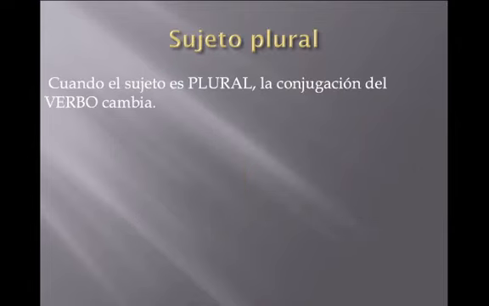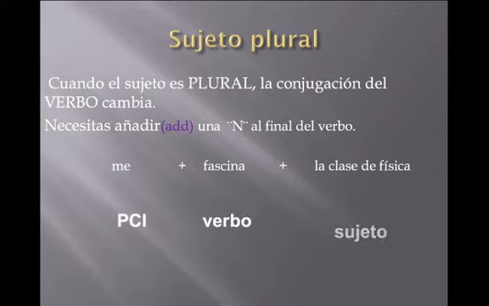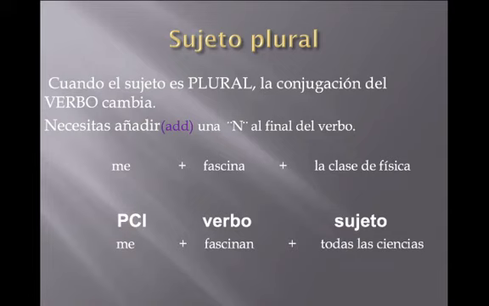So what about if you have a plural subject, like perhaps not just physics, but all sciences? So when the subject is plural, then the conjugation of the verb changes, and all you have to do is add an N to the end of the verb. So me fascina la clase de física. We have our 3 steps there, and all you do to make it plural is fascinan. Me fascinan todas las ciencias. All sciences fascinate me. Or sometimes fascinar is like I love. Me fascinan las ciencias. So don't forget that N there if your subject is plural.